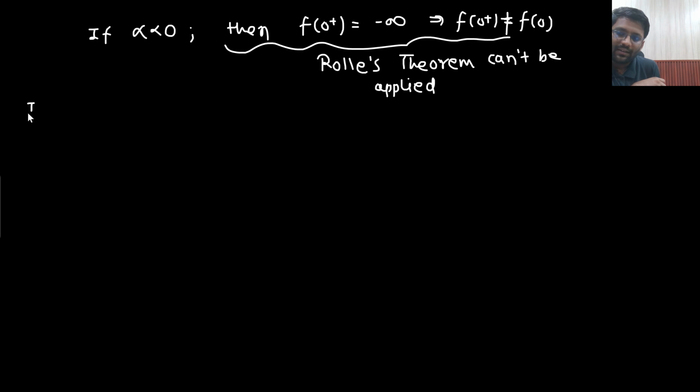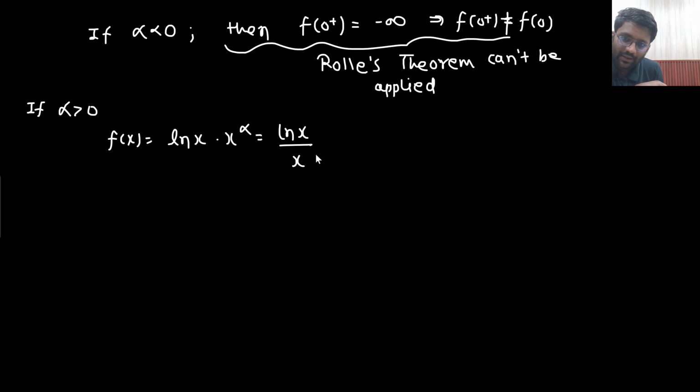So if alpha is greater than 0, what is your f of x? The f of x they have given is ln x multiplied with x to the power alpha. I am writing it as ln x divided by x to the power minus alpha, because I need to find the limit as x tends to 0 plus of ln x divided by x to the power minus alpha. I can see that this will become an infinite by infinite form, because alpha is greater than 0. You can take any value, let's take alpha as 1. 0 plus to the power minus 1 will become infinity. So it will become infinite by infinite form.